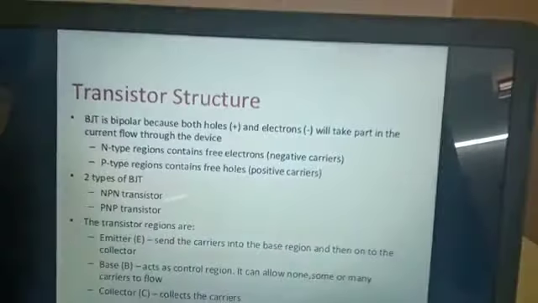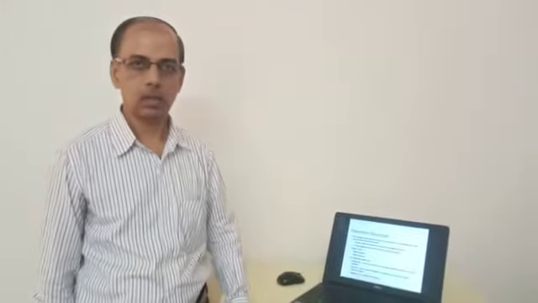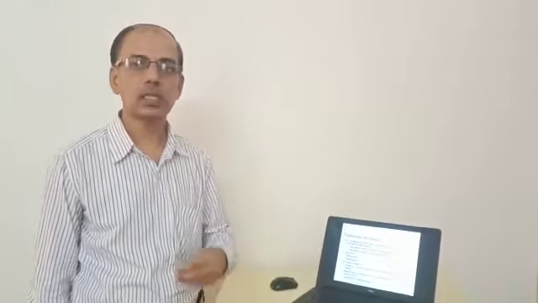Right. Now the main function of the transistor is amplification. Amplification means to raise the strength of a weak signal. And this transistor can also be used as a switch. Now the transistor structure: this transistor can also be called a BJT, bipolar junction transistor.